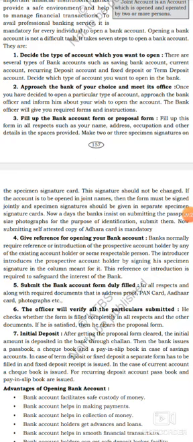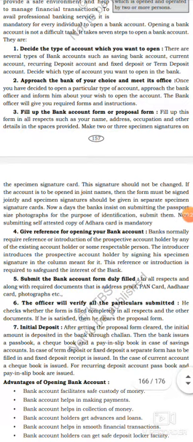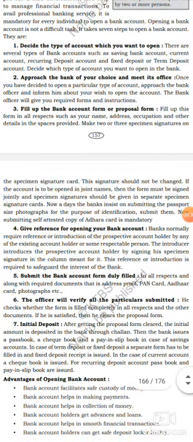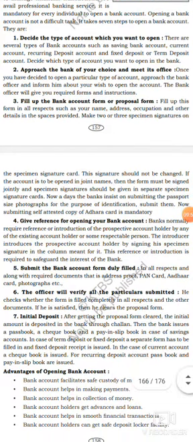Got it? Second point, approach the bank of your choice and meet its officer. Once you have decided to open a particular type of account, approach the bank officer and inform him about your wish to open the account. The bank officer will give you required forms and instructions. Listen, after deciding the account, you need to meet the bank officer. Got it? The bank officer will give required forms and instructions to open a particular account.